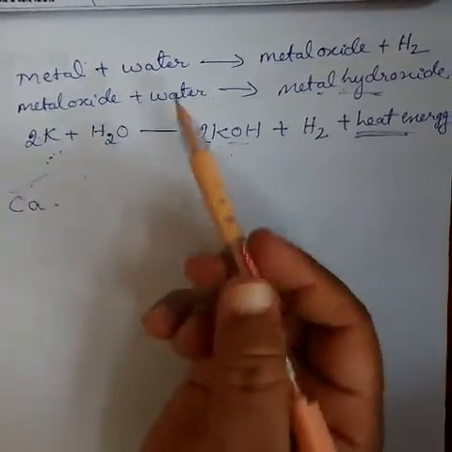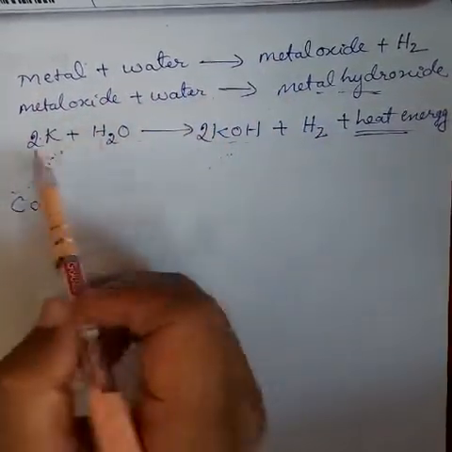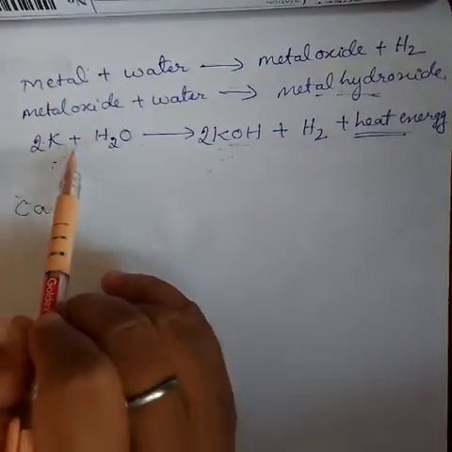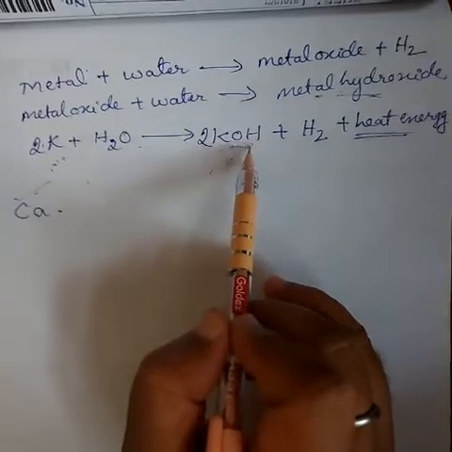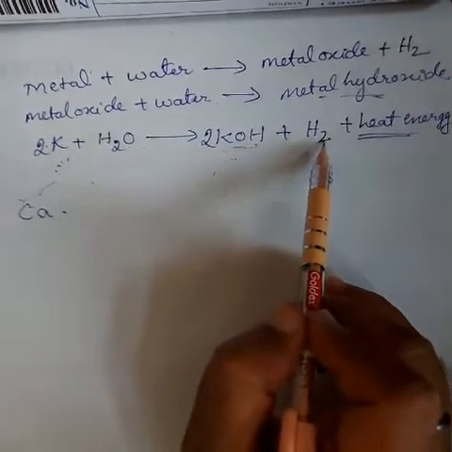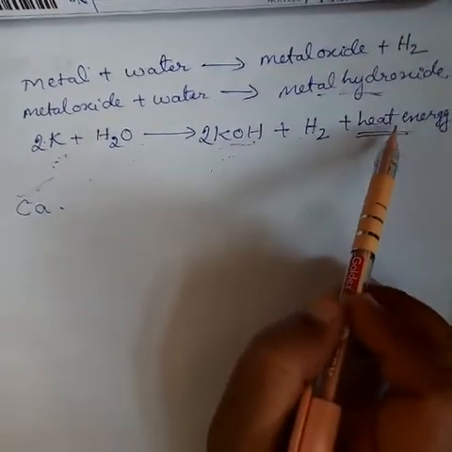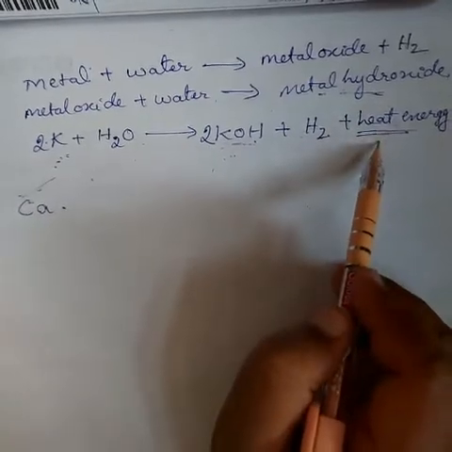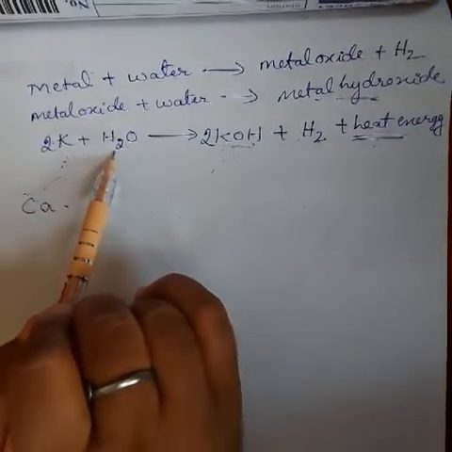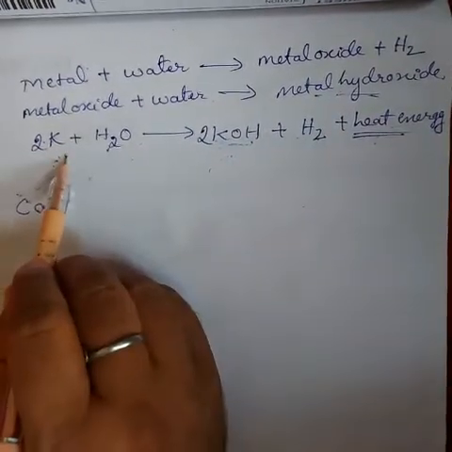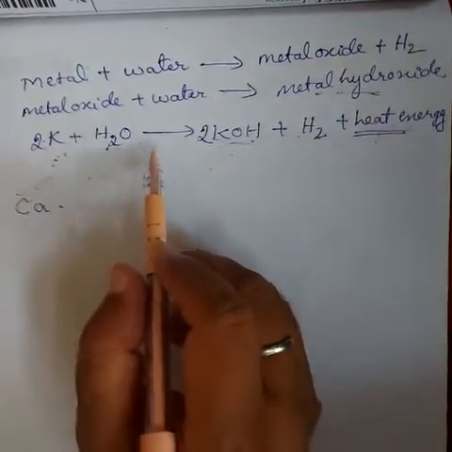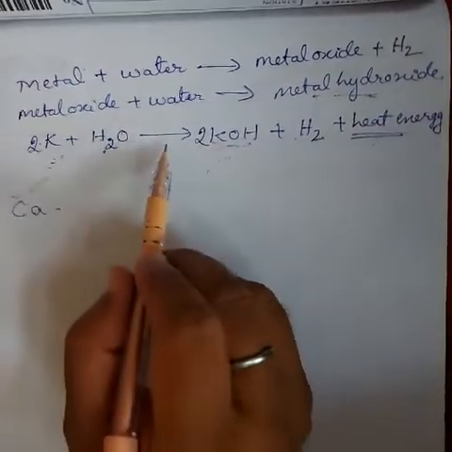This year they asked in the board examination: when potassium reacts with water, it forms potassium hydroxide with the release of hydrogen gas and heat energy. That is an exothermic reaction. In cold water it shows the same process. In hot water it reacts much faster than in cold water.